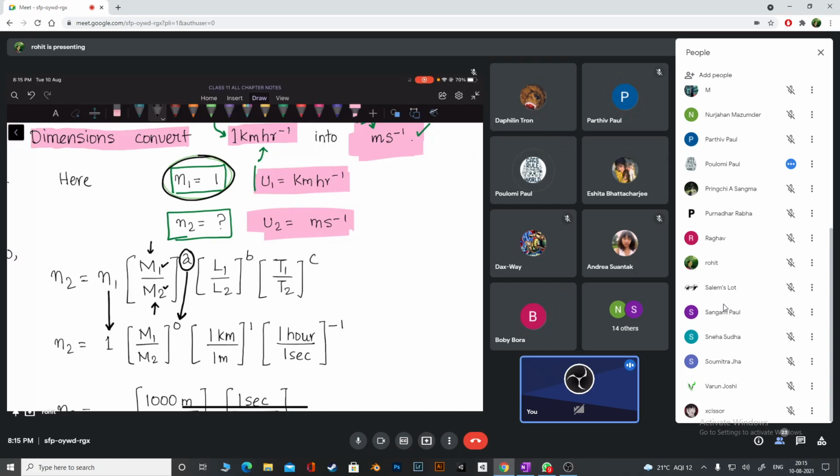Zero. That means in the first unit we don't have mass, in the second unit also we don't have mass. Mass. I think you're clear with this, right? Yes, sir. Okay. Let's look at length.